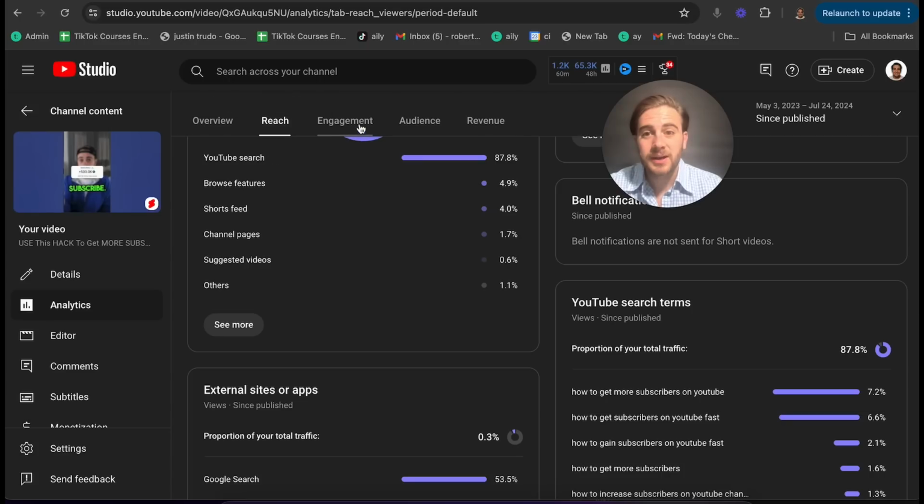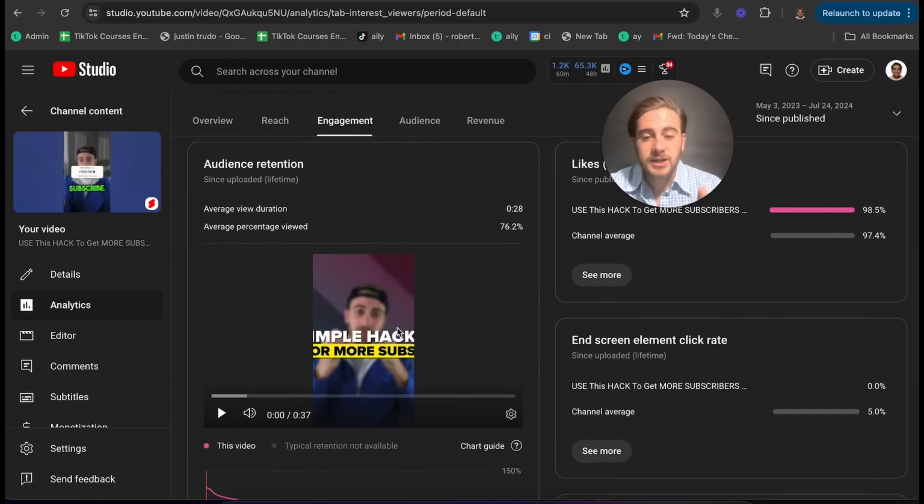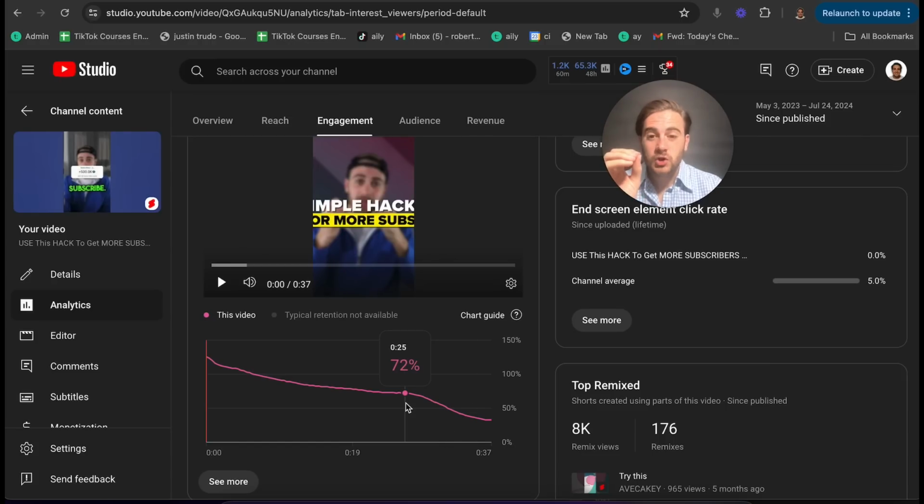The next thing that you need to pay attention to is come under engagement here, and this is going to show you the audience retention graph. Again, for a video that is greater than 30 seconds, this needs to be over 75%. If your video is less than 30 seconds, this needs to be as close to 100% as possible, and in a lot of cases, it needs to be over 100%. And the way that you're going to be able to do that over time is you need to pay attention to this. See this huge dip right here? What I should do is rewatch this video, maybe get rid of that, or add a new part to that, or learn from it so I can make my next piece of content better.